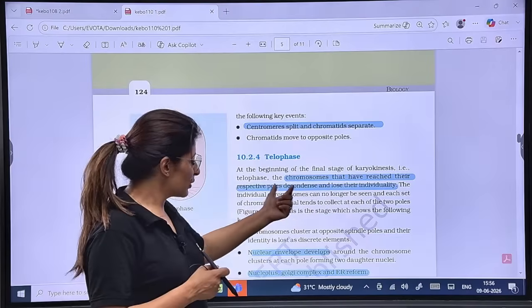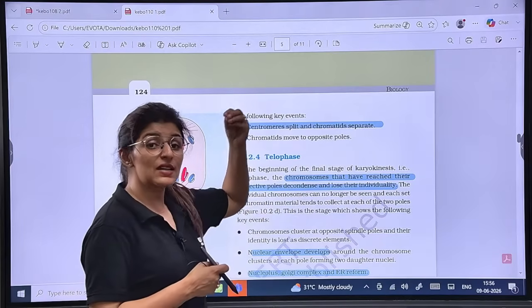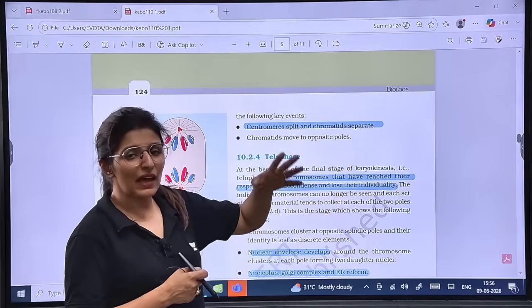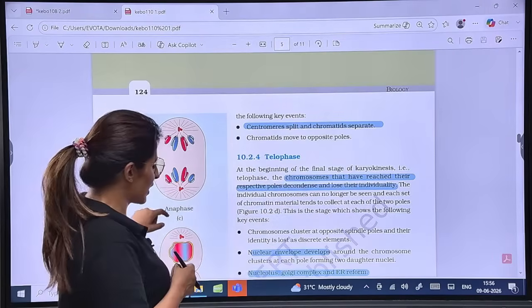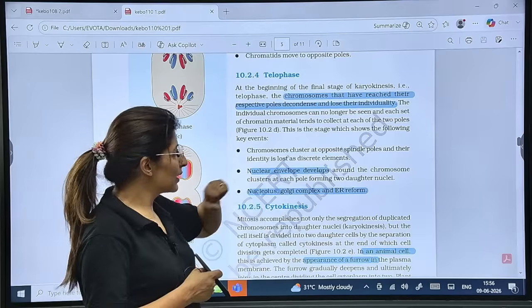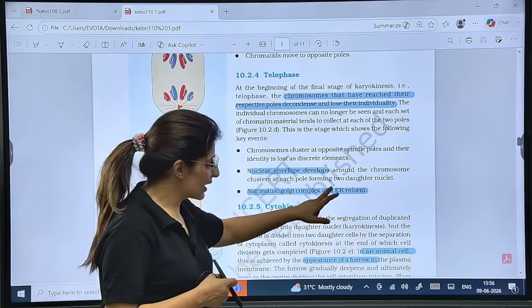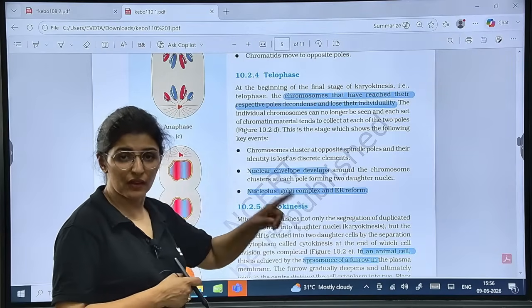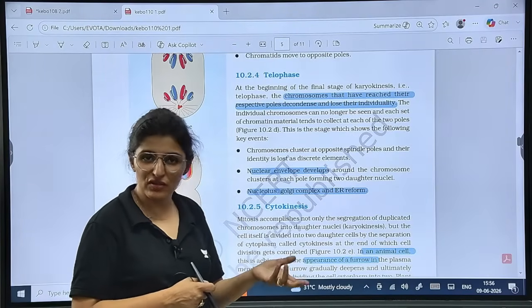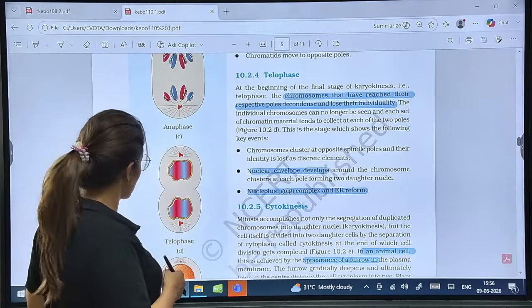Chromosomes, now that they have reached the poles, will start undergoing decondensation. So from chromosomes, they will come back to the chromatin fiber stage, right? So they will lose their identity. The nuclear envelope will redevelop. Nucleolus, Golgi body and ER will reform. So you can get these questions directly as statement based or match the following. So be ready for all types of questions.